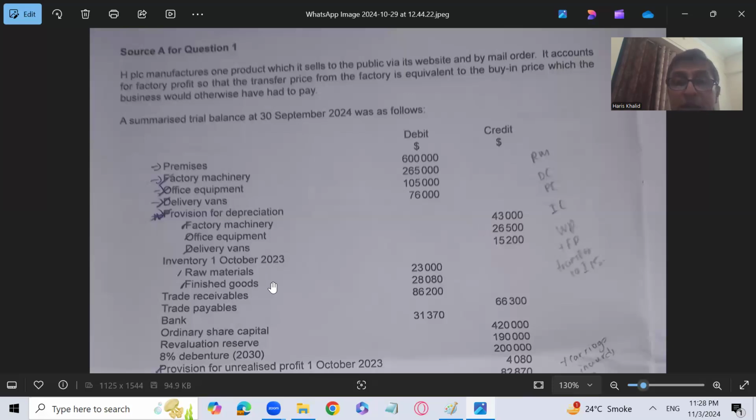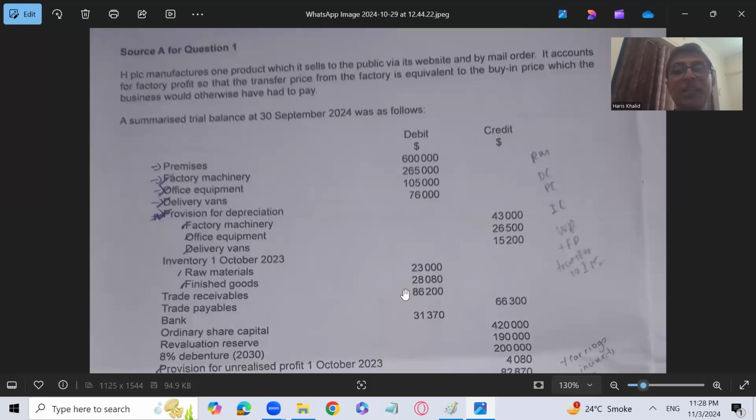I will solve the question numerically along with you because I haven't solved it earlier, and I have neither the mark scheme nor the solution. Raw material is 23,000 and finished goods are 28,080. The paper was on 24th October, and I'm solving it on 3rd of November.